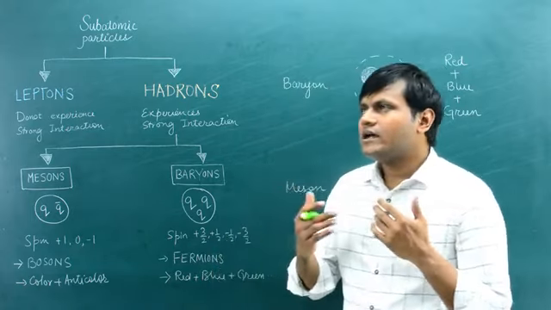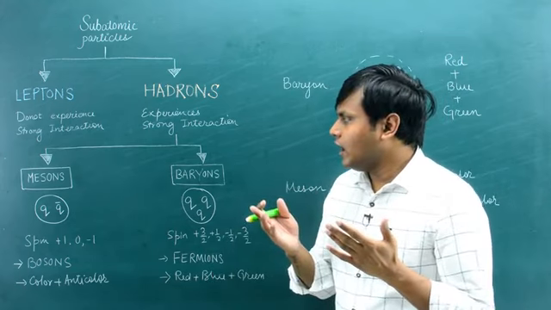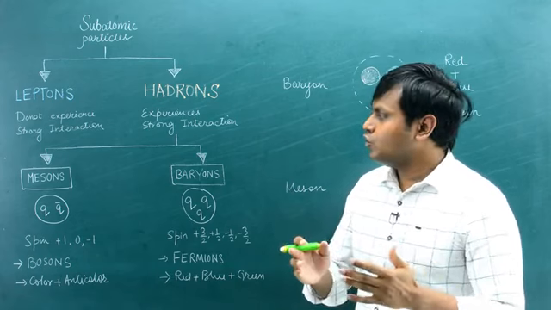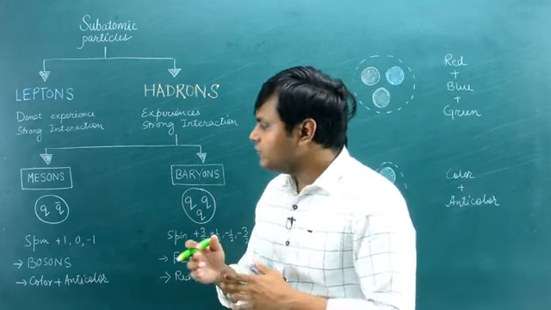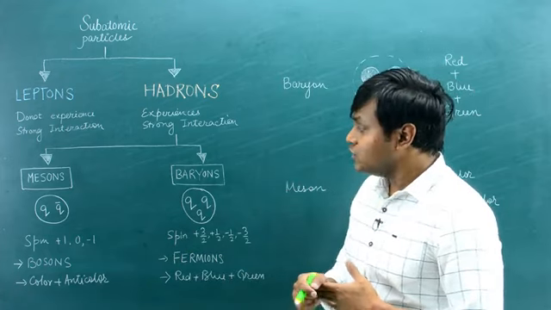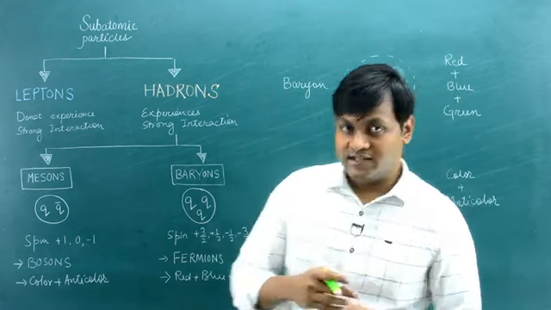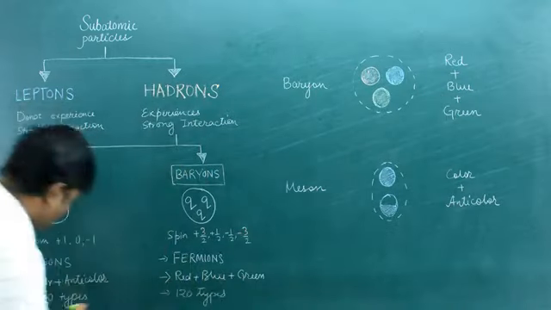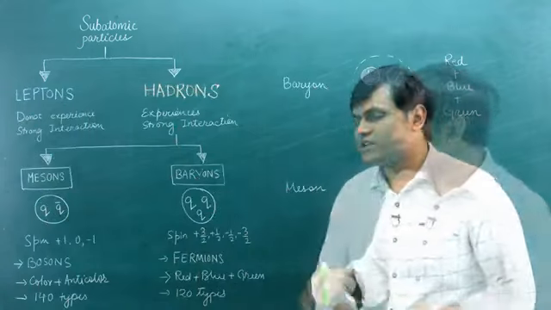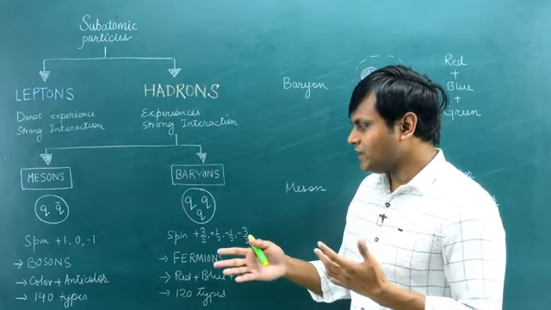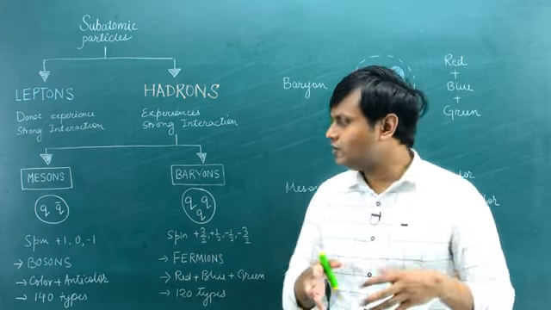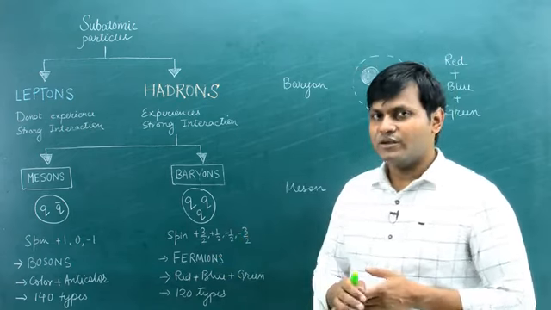Now, there are a large number of these kinds of subatomic hadron particles in nature. Up till now, around 140 meson particles and around 120 baryon particles have been studied. So 140 types of mesons and 120 types of baryon particles have been studied. However, the vast majority of these particles are not seen in ordinary matter. Ordinary matter consists of neutrons and protons, which are essentially baryons.